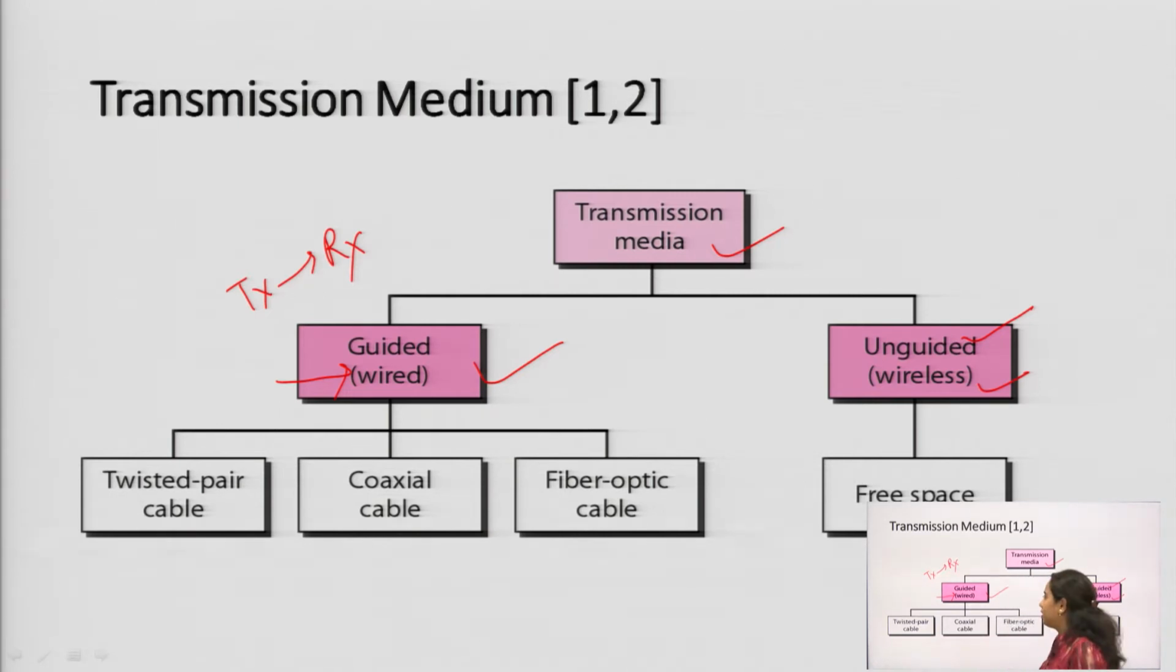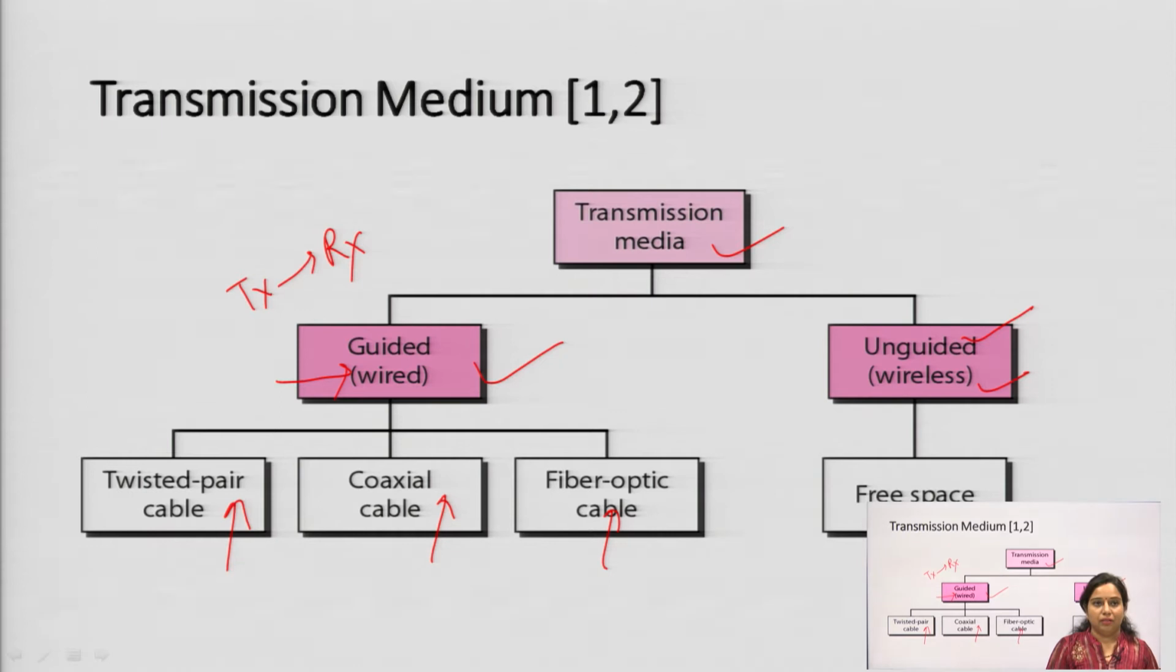In case of guided medium, it is of different types. First one is the twisted pair cable, then coaxial cable and fiber optic cable. In the twisted pair cable, two wires are twisted together for the transmission purpose. In the coaxial cable, a different kind of concept is used. I am going to show you with the diagram.